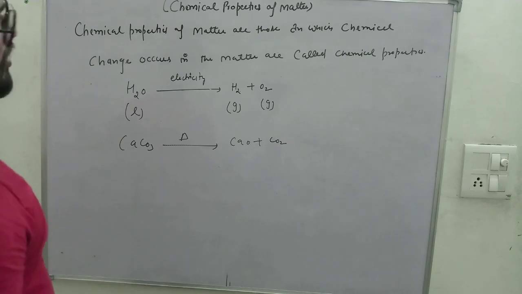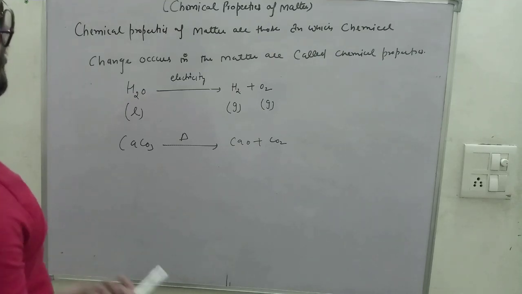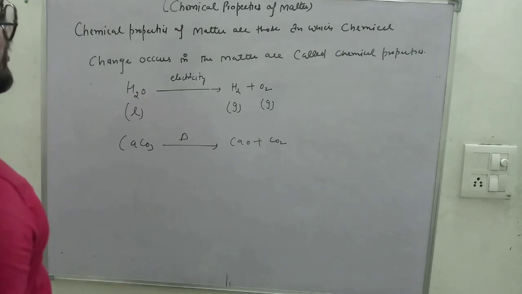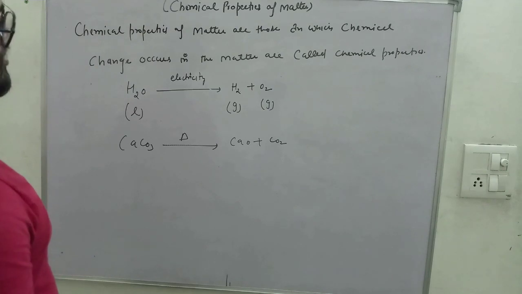There would be more examples like acid and base. When they react to each other, they will form salt and water. So here the identity of acid and base is totally lost.